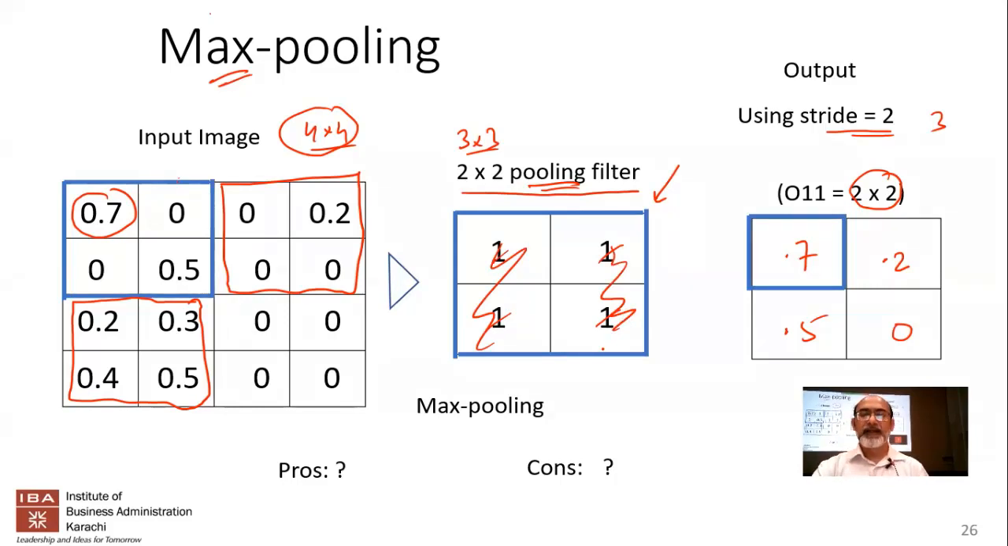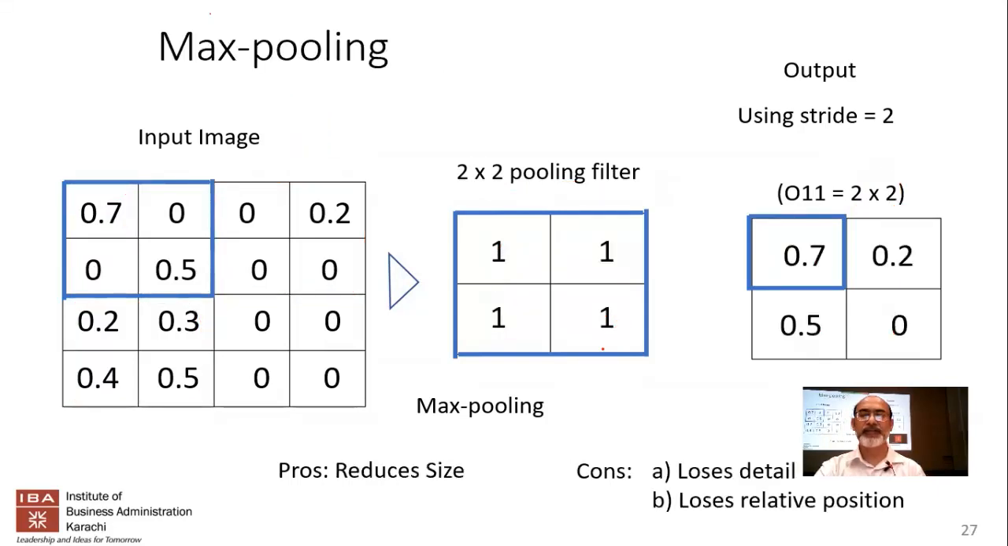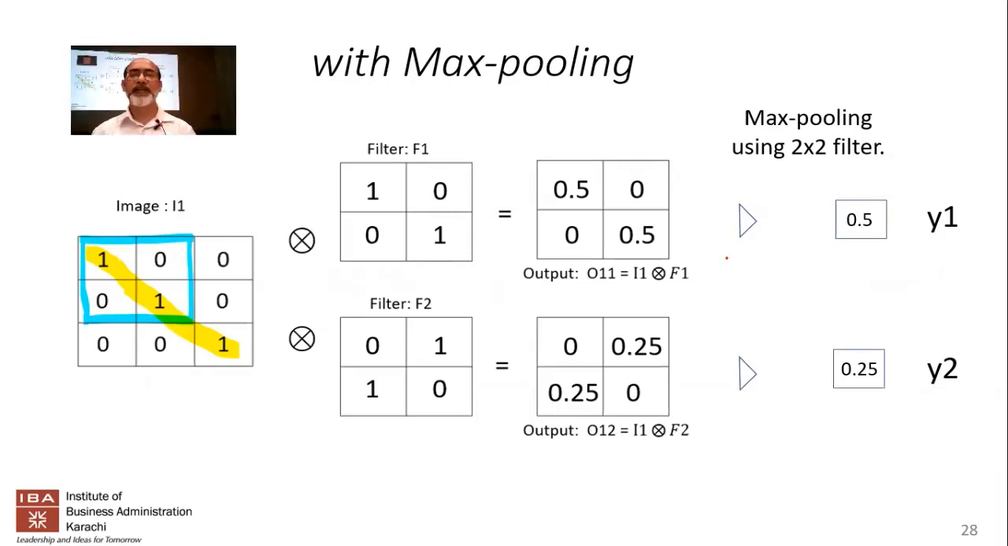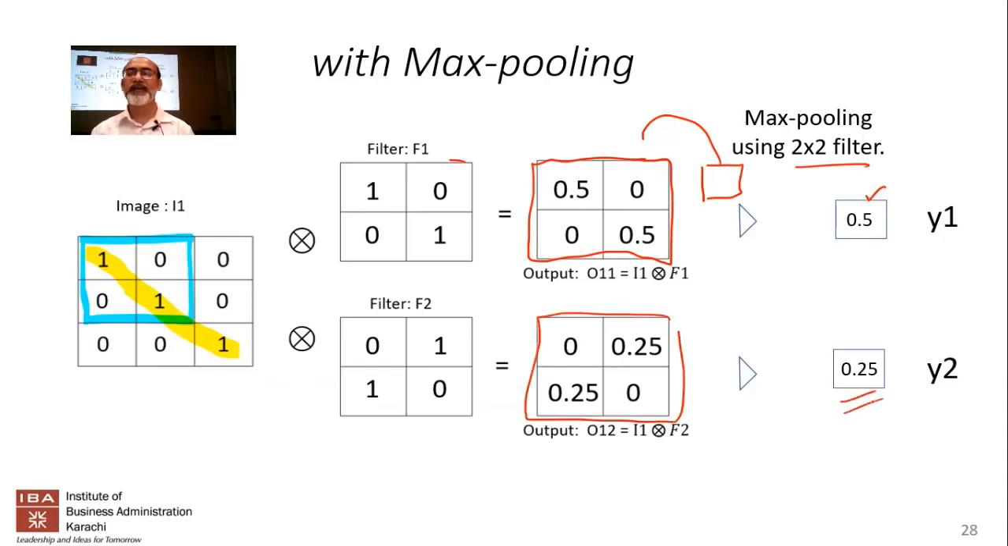Okay, so now let's take a couple more minutes and look at the output that you get in max pooling. I've applied max pooling to this output. I'm taking a 2 by 2 filter, placing it over here, and picking the maximum value from that area. So what is it going to be? Simply 0.5. When I do the same thing over here, I get 0.25. Very trivial.